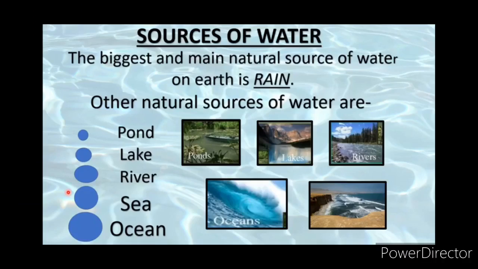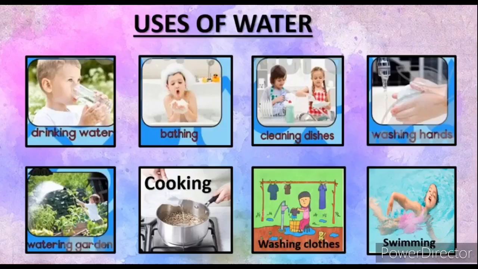Next is sources of water. The biggest and main natural source of water on earth is rain. Other natural sources of water are pond, lake, river, sea and ocean. Next, uses of water. Why do we need water? For drinking, bathing, cleaning clothes or dishes, washing hands, watering the garden, cooking, and swimming. For these purposes we need water.